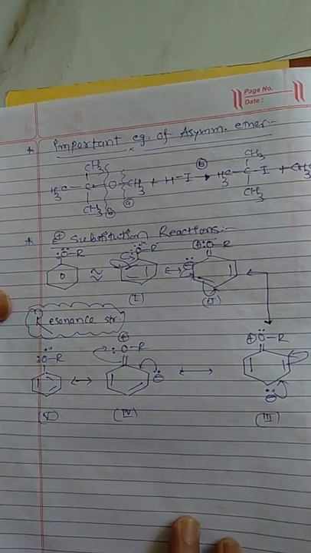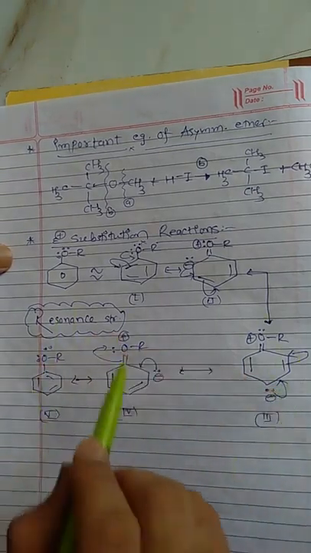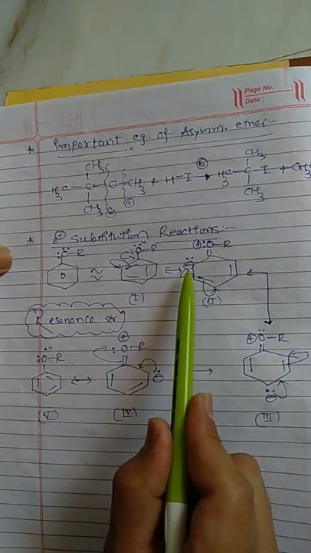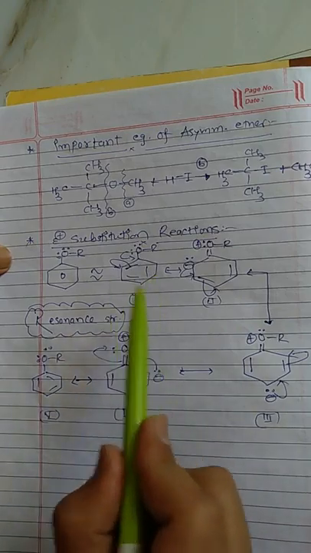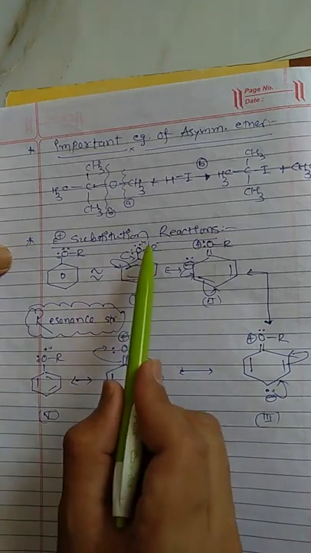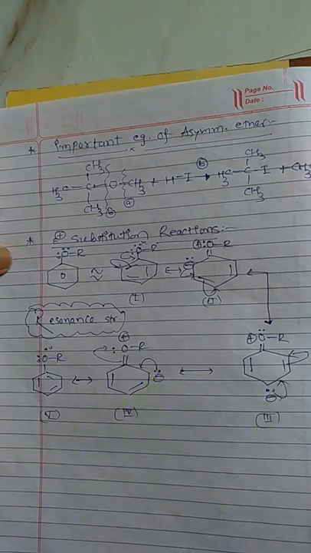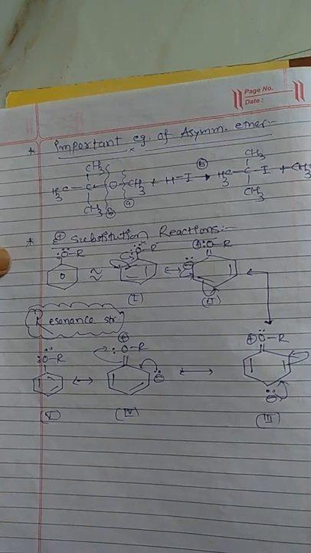So now we will discuss the electrophilic substitution reaction. What is the moral of these resonance structures? Here we find that the ether substituent, the OR functional group, is an ortho, para directing substituent group. So we have only two substituent positions, ortho as well as para.